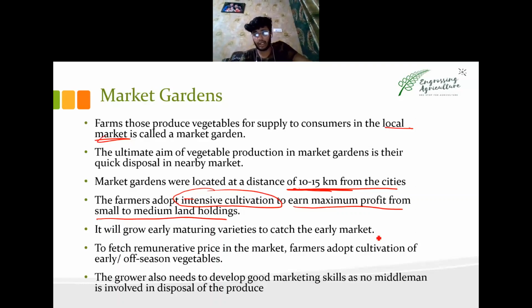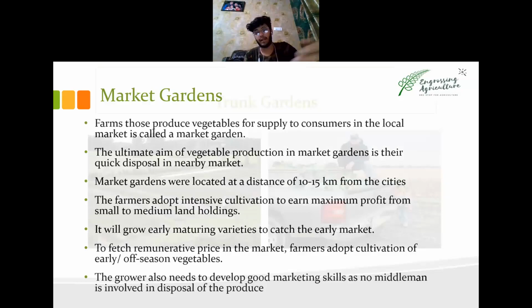So that is the early market. Then the farmer should have good marketing skills because there's no middleman. The farmer grows the crop in his field, takes it to the nearby cities 10 to 15 kilometers away, and sells it himself. No middleman. So he should know where to sell it, how to sell it, and what practices to choose to sell it properly. That was all about market gardens.